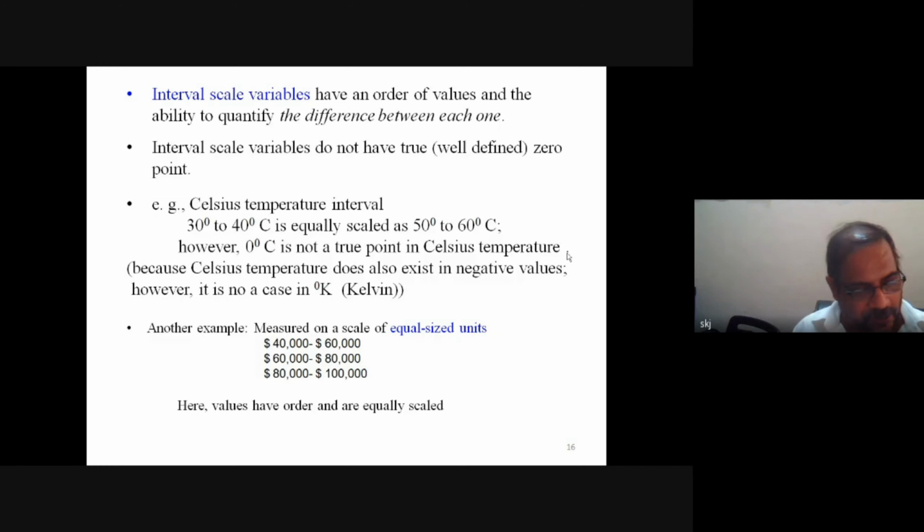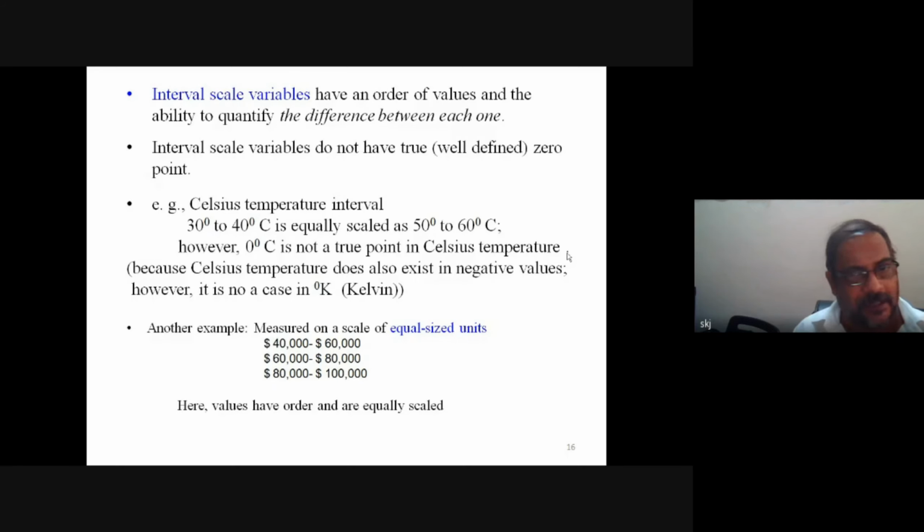The argument can go both ways. Somebody can argue, based on an assumption about the way of existence, that zero is also a natural number. Somebody else will argue that because it does not exist, they cannot accept it as a natural number. When we say zero, zero is well defined, and it says something does not exist. But here, when we have negative existence also, we say it is not well defined.